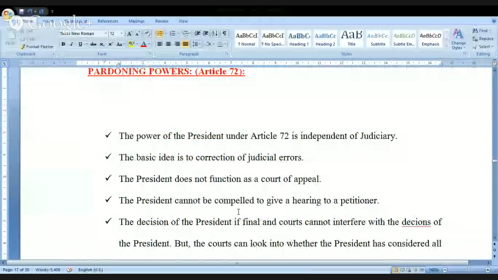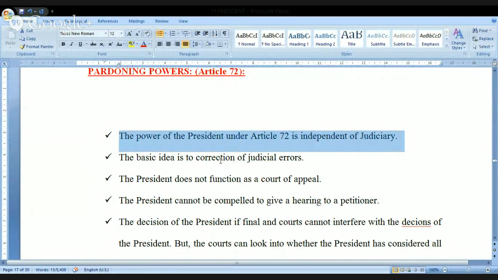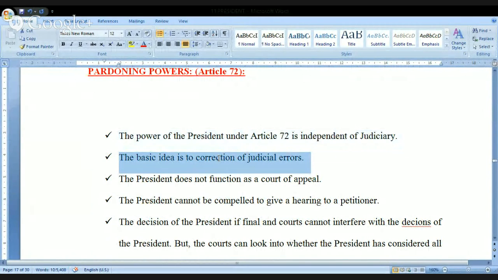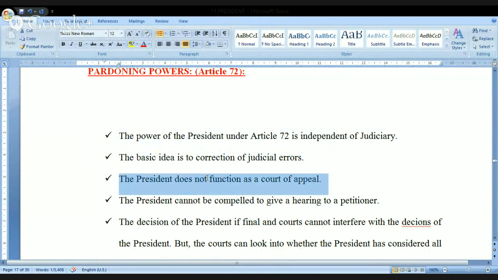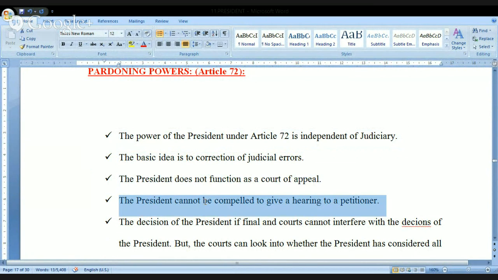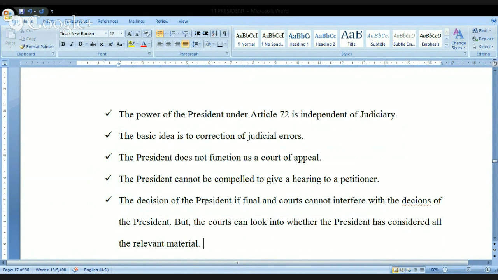Now look at this. The power of the president under Article 72 is independent of the judiciary, meaning the judiciary cannot give any directions to the President of India. The basic idea is to correct the judicial errors. The president does not function as a court of appeal. The president can't be compelled to give a hearing to a petitioner. No, you cannot compel the President of India.